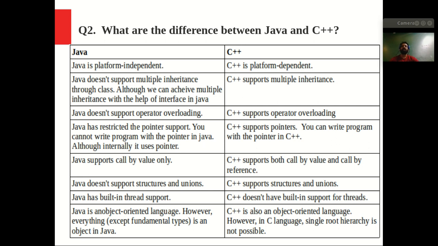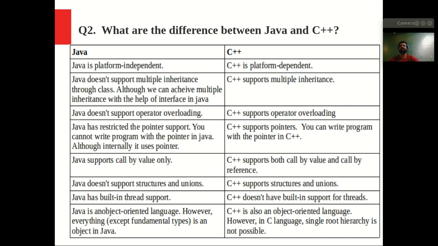But what if I want to customize this operator's functionality? This can be done in C++, but this cannot be done in Java. So Java has restricted operator overloading. I hope you understand this point, that Java does not support operator overloading. It means that we cannot customize the operator's functionality.